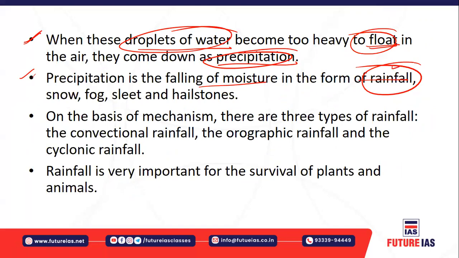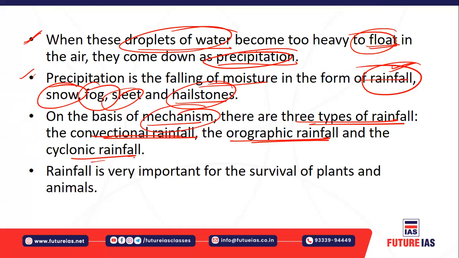Rainfall means the water droplets you might have seen. There is also snow in the form of snowfall, fog, sleet, and hailstorms. So there are different forms of precipitation. The water vapor can be condensed into these forms. On the basis of this mechanism, there are three types of rainfall: convectional rainfall, orographic rainfall, and cyclonic rainfall.